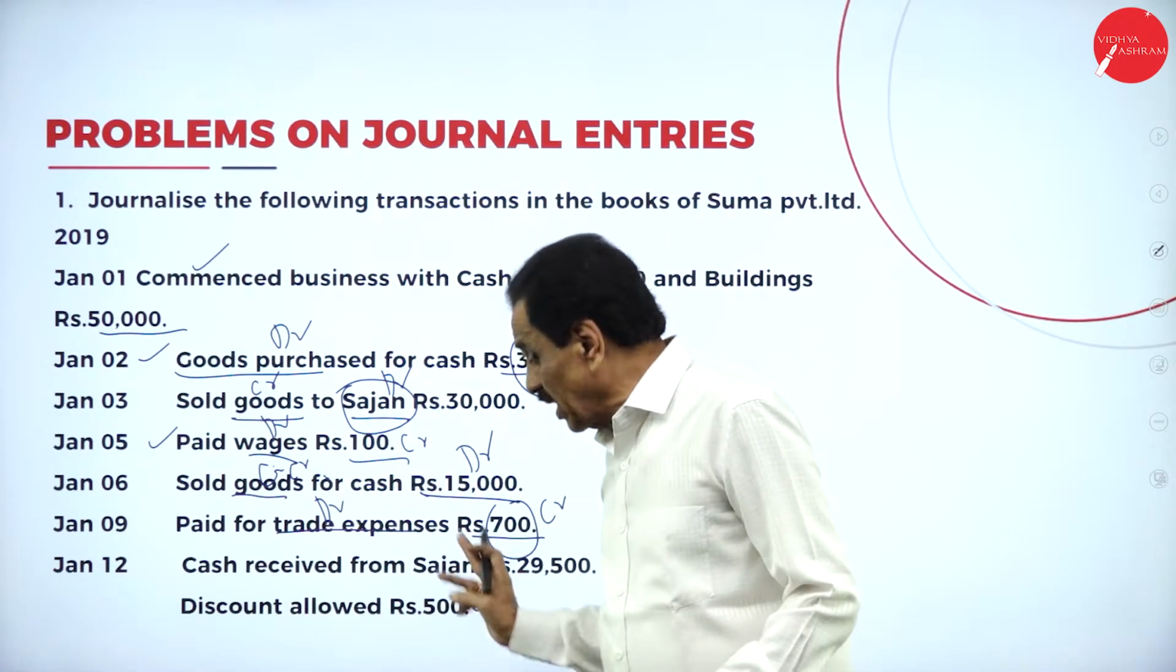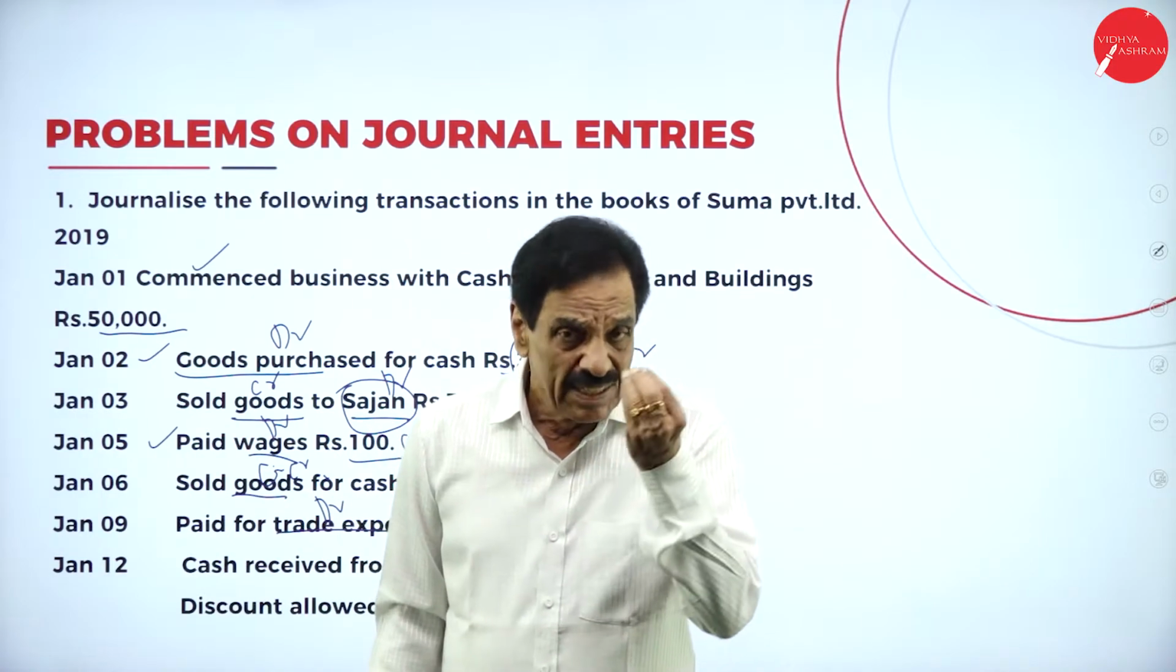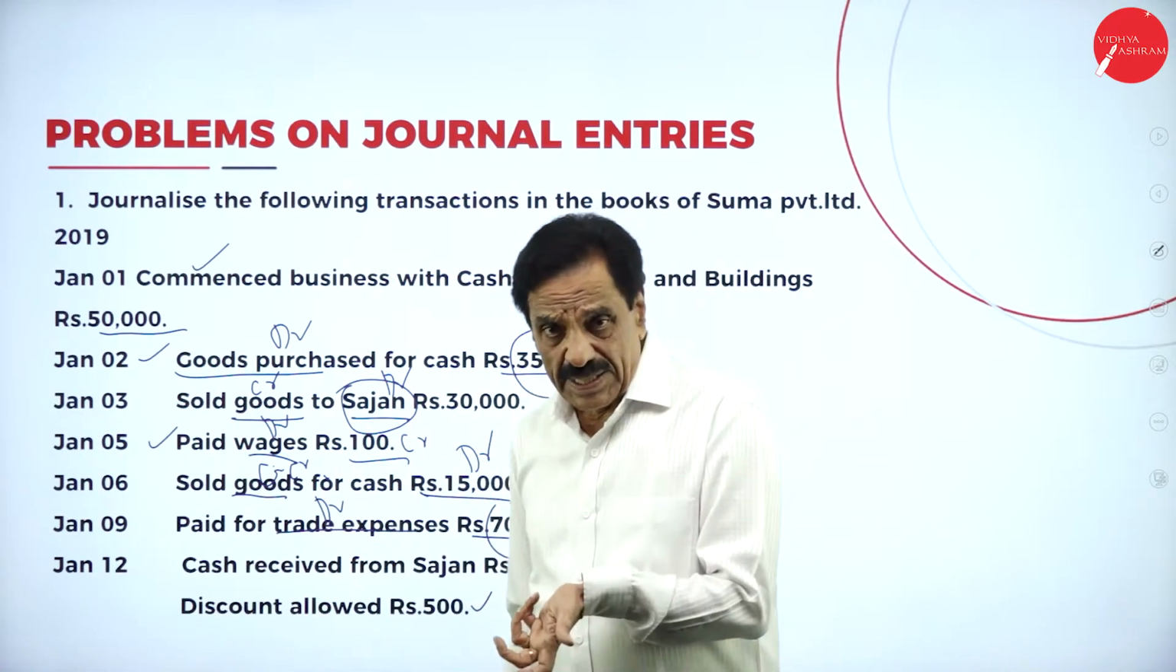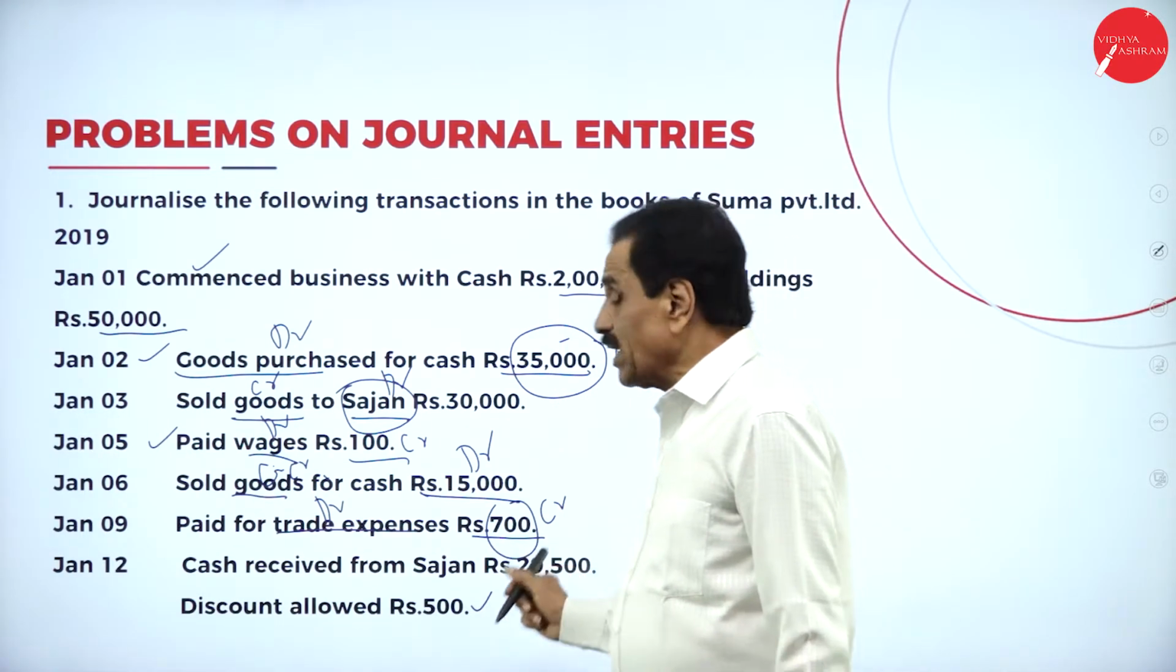How much discount allowed? We allowed means what? When you allow the discount, it is a loss. Debit the losses, credit the gains. How much loss we suffered? 500. So how much is coming in?